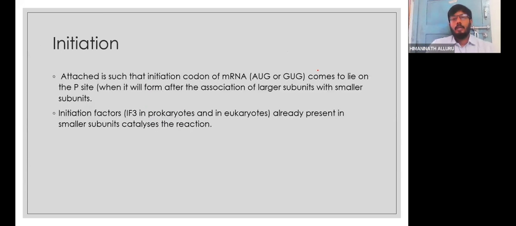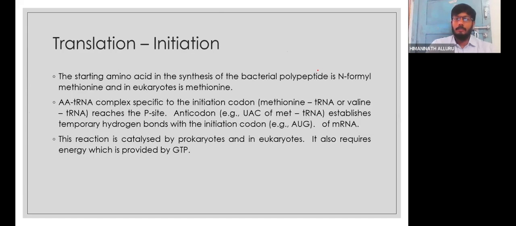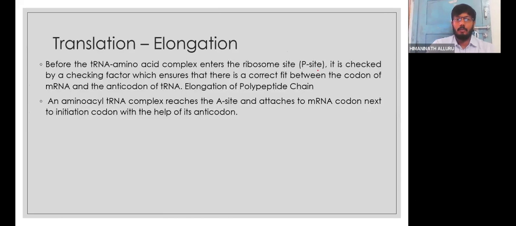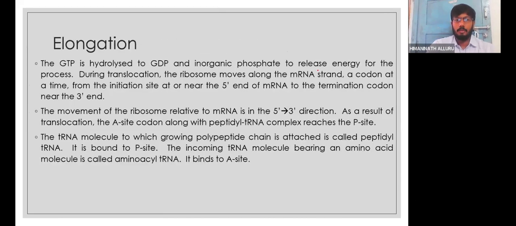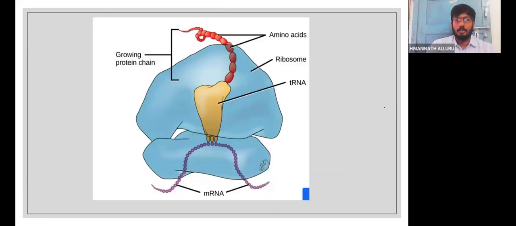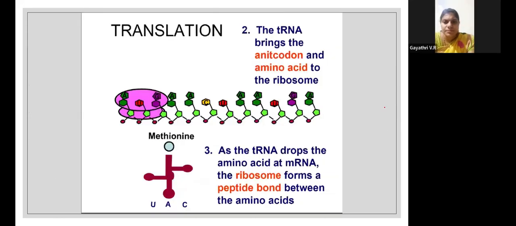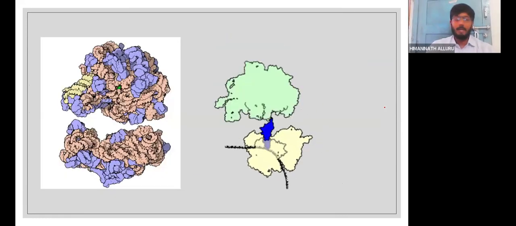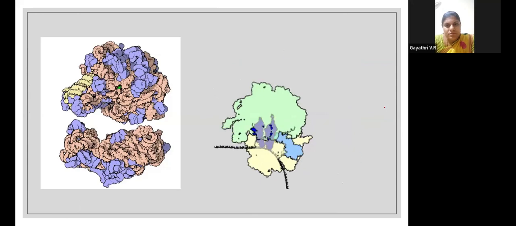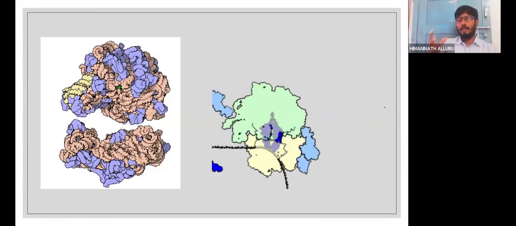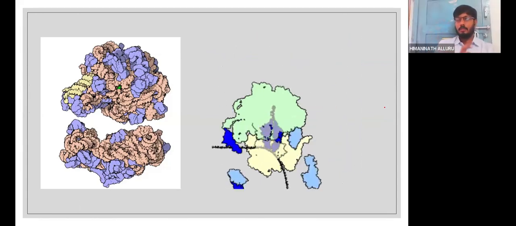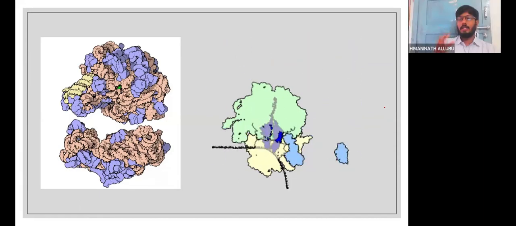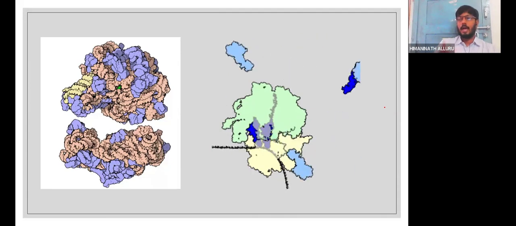So now we are going to the next one, initiation. Before going to initiation, I want to show you a video, and then I want to come back to you. Can you see the animation, teachers, everybody? Yes, sir. Please kindly share this with the children. If you want, I will also share it with you. It's available on the internet also. Students must understand how it is happening at the molecular level, not the cartoon image. Students are clear with the cartoon, but when we show this, they will clearly understand how exactly protein synthesis happens.